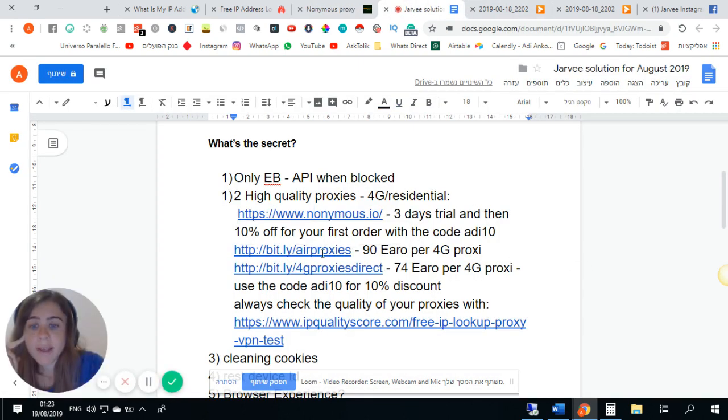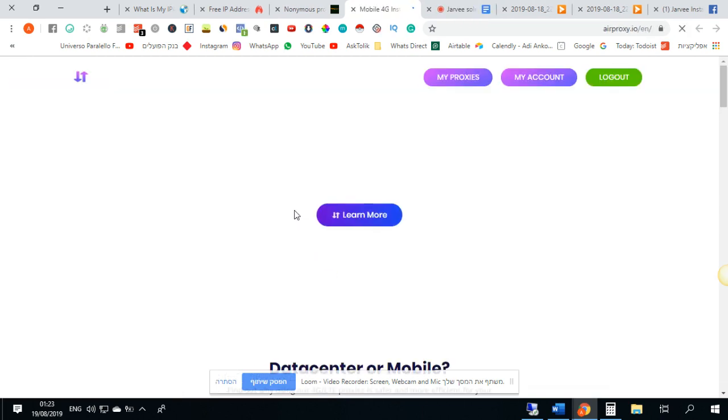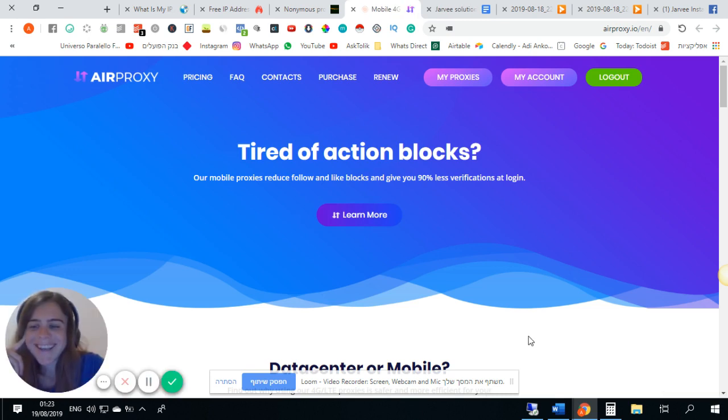And I also use the Air Proxies, the proxy from Italy of Diego. They are really, really amazing proxies, I have to say. High quality. They are not cheap. It costs like 90 euro per one proxy. And basically, you can put on 4G proxies up to 10 accounts, but I recommend to put maximum 5. I think 10 is too much, even if you change the hours. Residential, you also need to put only one.